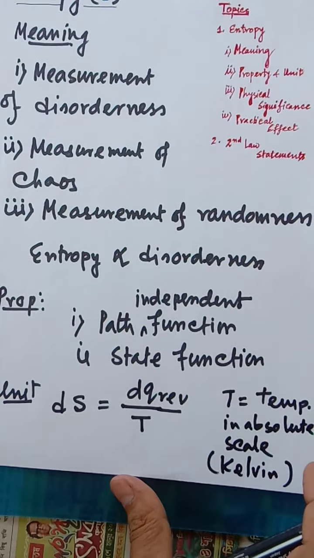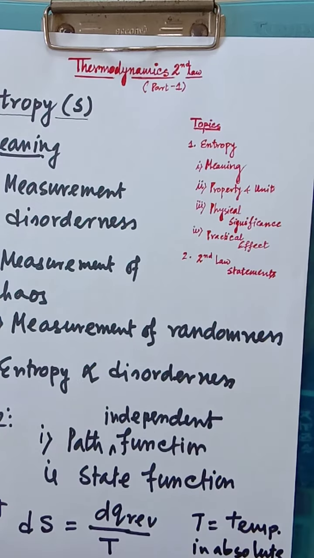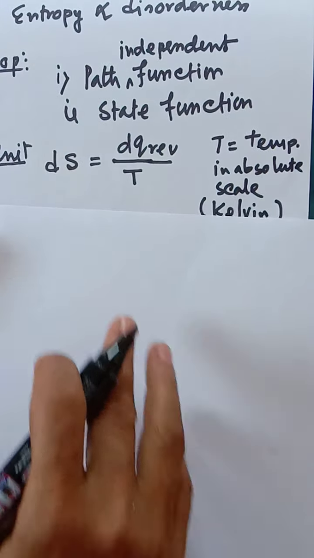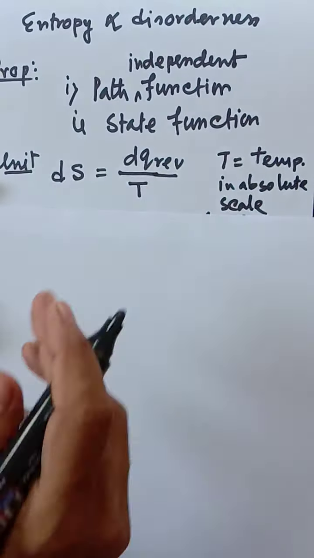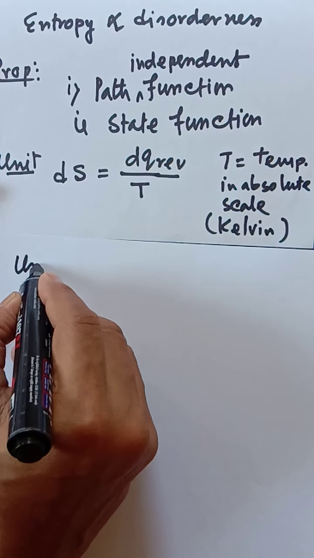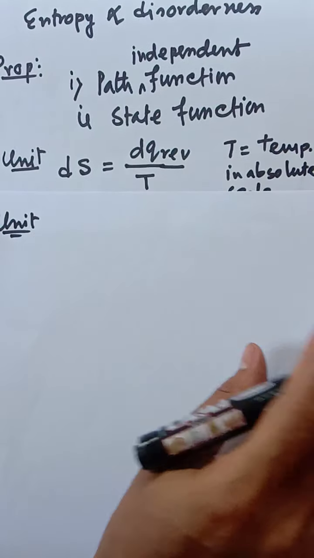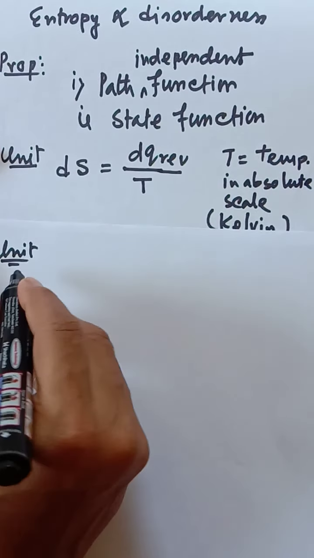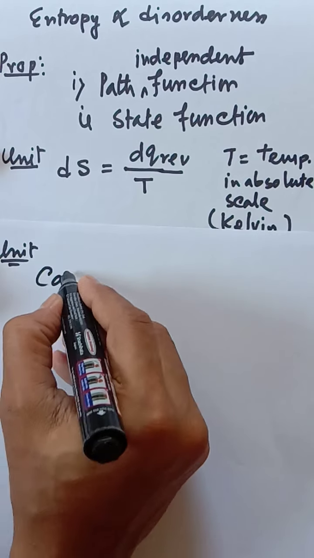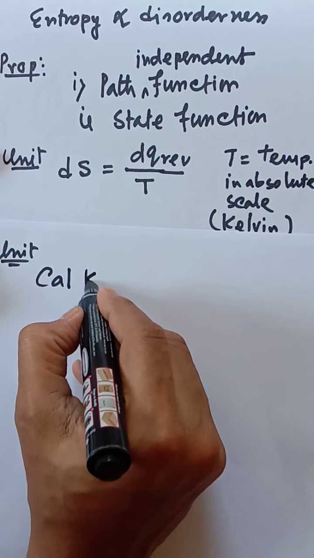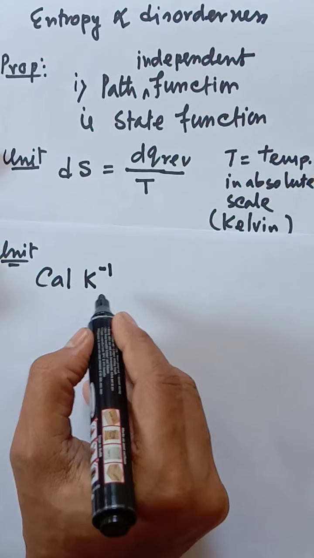Now what will be the unit in that case? Let's see. Very simple way we can find out the unit of entropy. Because it is dq by T, the unit will be calorie per Kelvin.